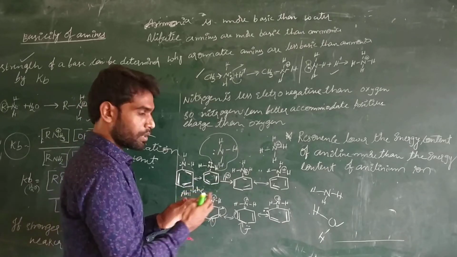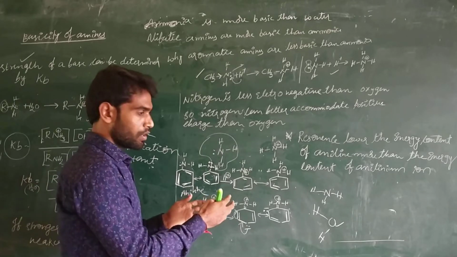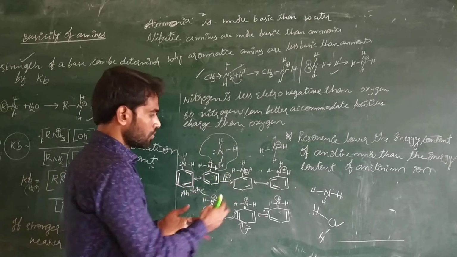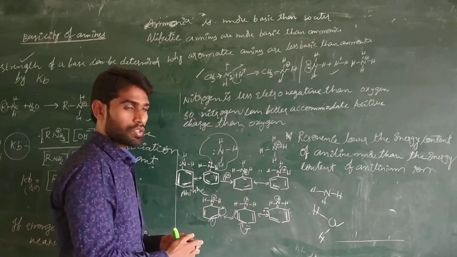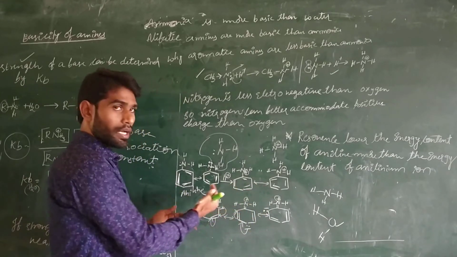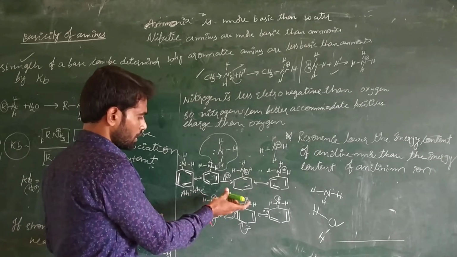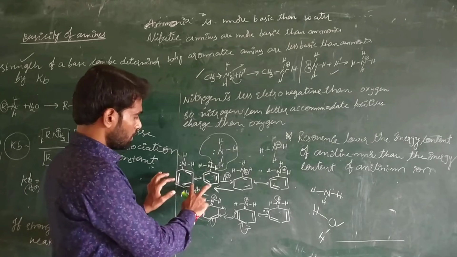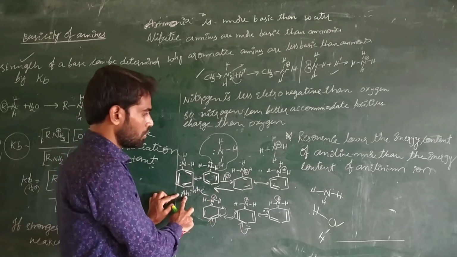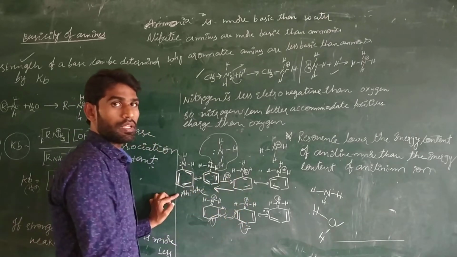If the molecule contains more energy, automatically it is less stable. So the anilinium ion is less stable, and that's why the reaction is shifting towards the left direction. So aniline is more stable compared to the anilinium ion.